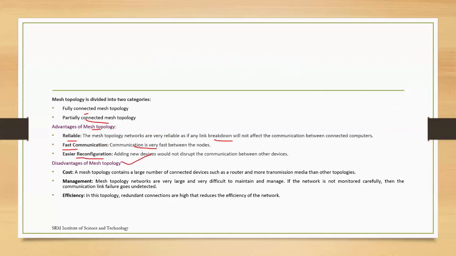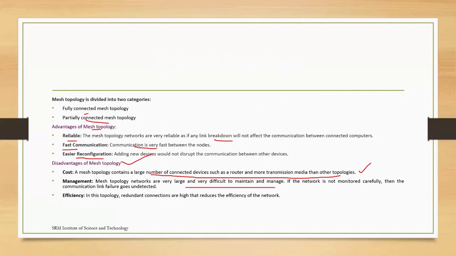What is the disadvantage? If you use some LAN connection, the cost will be very low. But if you want to connect 500 or 100 systems using mesh topology, the cost will be very high based on usage and management.